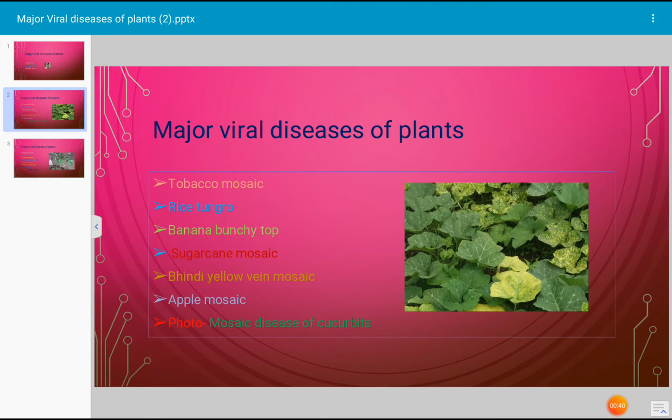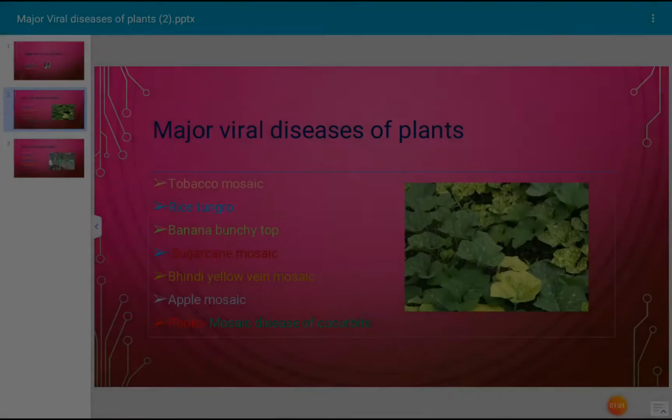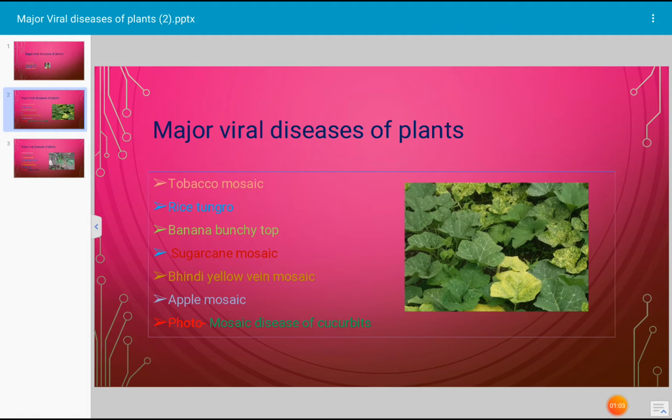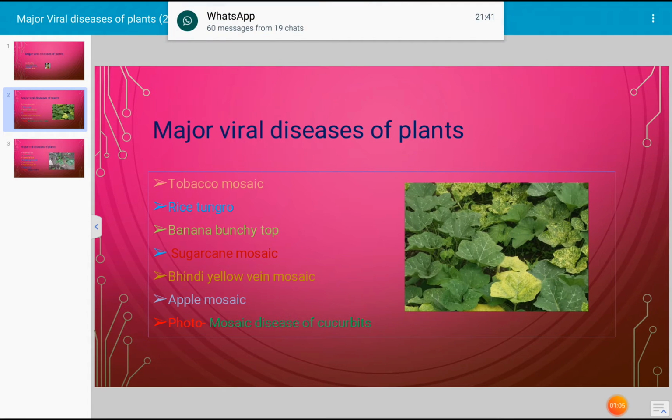There are several viruses which cause plant diseases. They cause different types of plant diseases and they are responsible for heavy losses of the crop. Let us see the different types of diseases which are caused by viruses. Number one, that is tobacco mosaic virus disease.